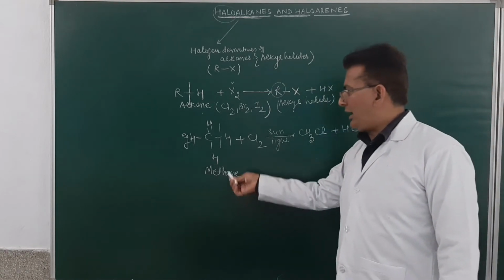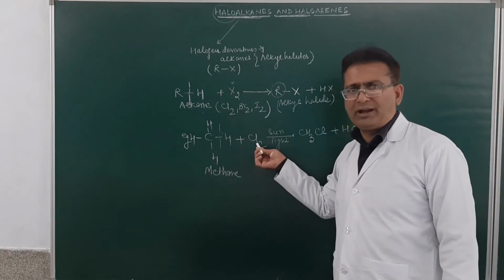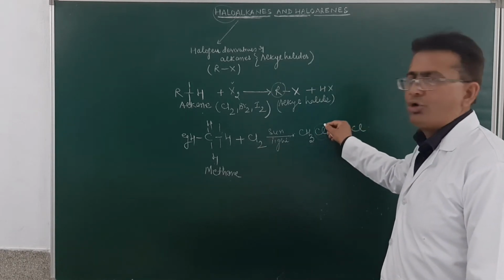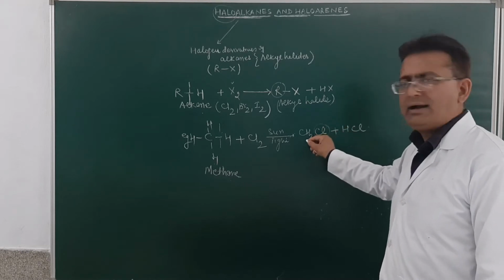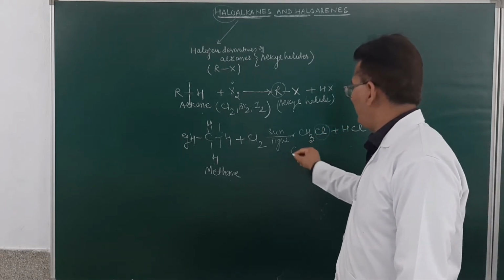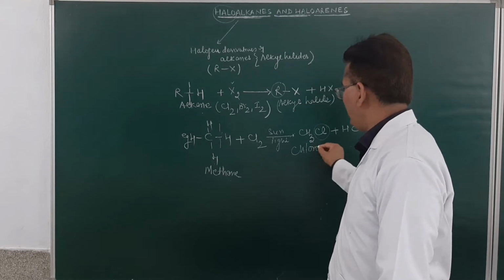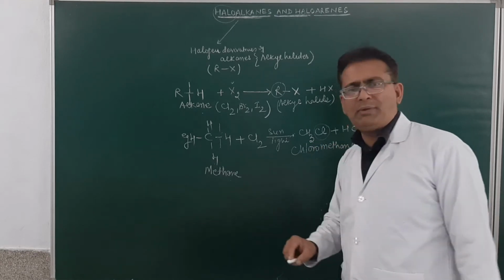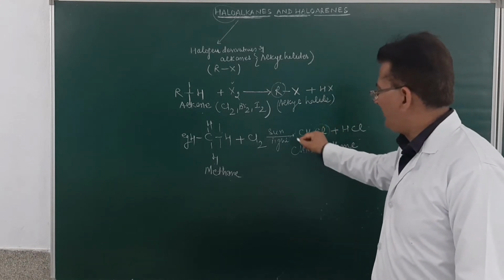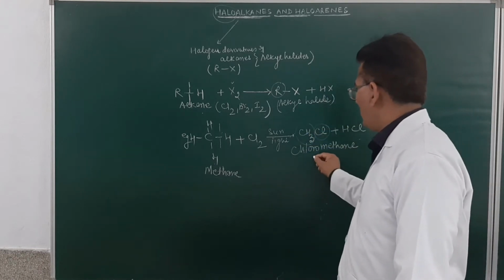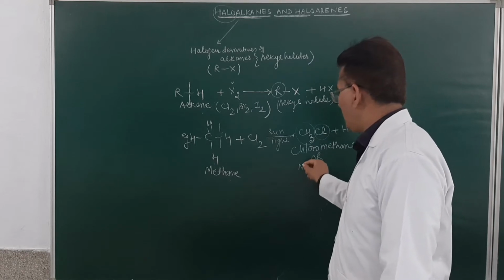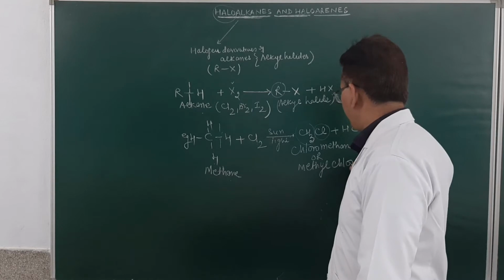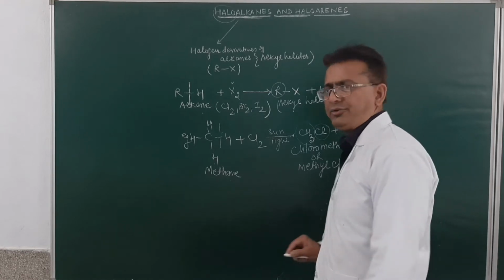So, in methane, the hydrogen atom is substituted by a halogen atom. What will be the name of this? This is the chloro group, used as a prefix, and this is methane. So, the name of this will be given as chloromethane. Or this is methyl and this is chloride, so we may call it methyl chloride. I think I shall be clear, students.